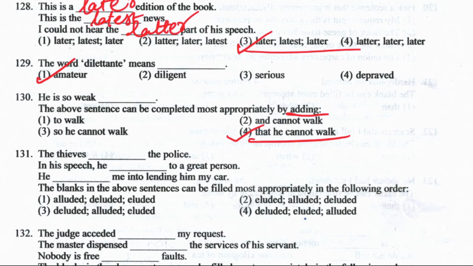Next is question 131. The thieves dash the police. In his speech, he dash to a great person. He dash me into lending him my car. Check out the options. The thieves eluded the police. In his speech, he alluded to a great person. He deluded me into lending him my car. The right answer here is option number 2.